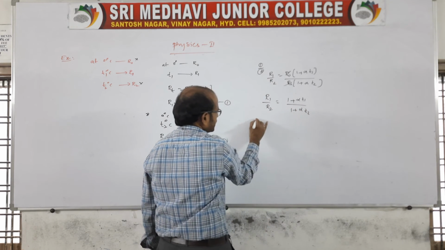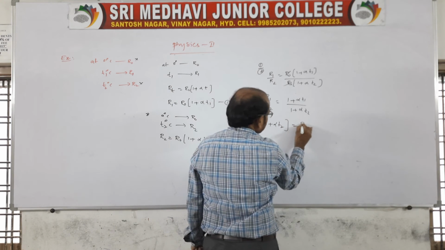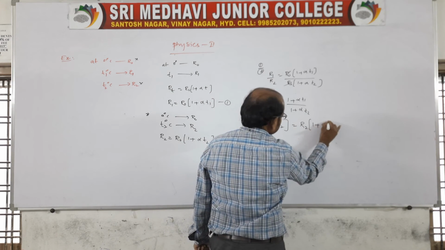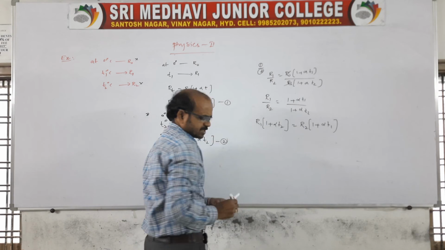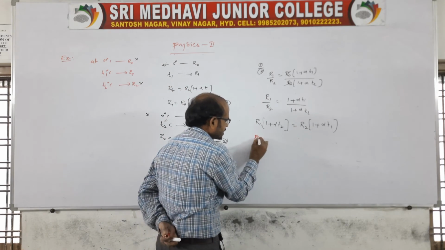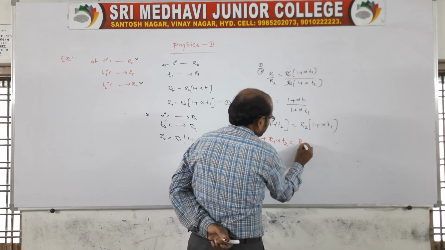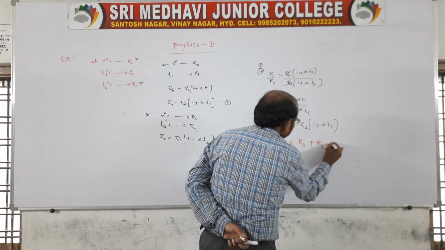Now cross multiply. R1 of 1 plus alpha T2 is equal to R2 of 1 plus alpha T1. Now multiply this: R1 plus R1 alpha T2 is equal to R2 plus R2 alpha T1.